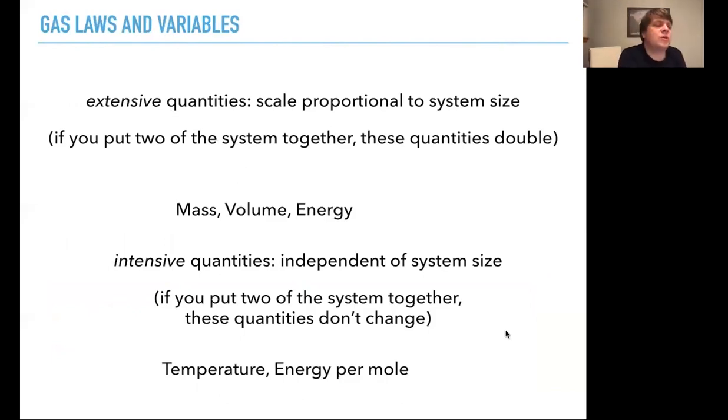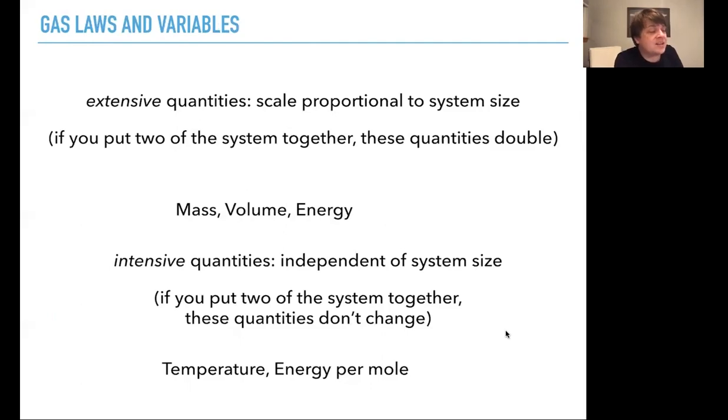It's important to think about the difference between extensive and intensive quantities, because the gas law is a relationship between both extensive and intensive quantities. So extensive quantities scale proportional to the system size. If you put two of the systems together, these quantities double. The mass doubles. If you put two of the same systems next to each other, they will have twice the mass. They'll also have twice the volume if they're identical systems, or also twice the total energy.